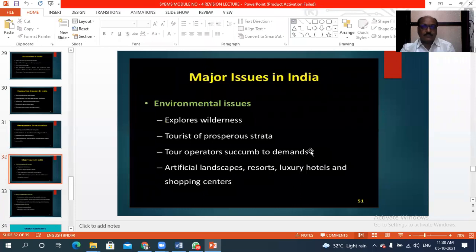Next, that is tourist, the prosperous strata. Then next, that is tour operators, who succumb to demands. Then artificial landscape, resorts, luxury hotels and shopping centers. Mostly these are responsible for creating environmental issues.